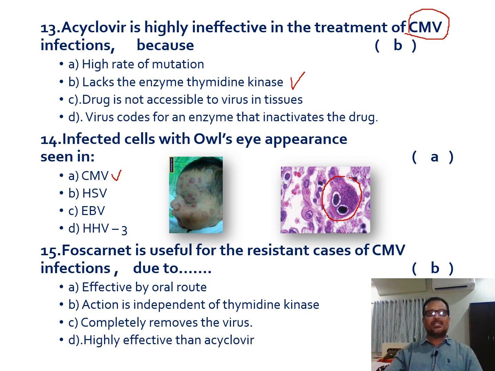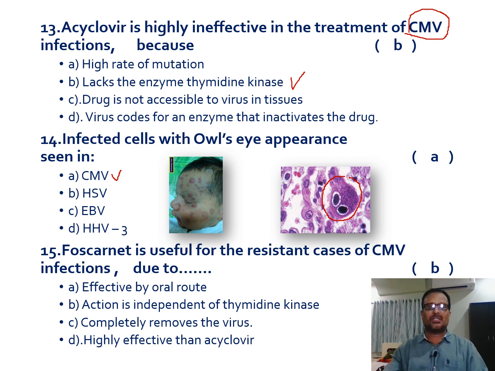In herpes simplex viral infection, you can see the giant cells, not the owl's eye appearing cells. And the human herpes virus 3, that is the chickenpox virus, you can't see that. So infected cells with owl's eye appearance are seen in case of cytomegalovirus. And here also you can see there is a kind of rash seen in cytomegaloviral inclusion disease of newborn. So the newborns born with the cytomegaloviral infection may suffer with this kind of lesions.